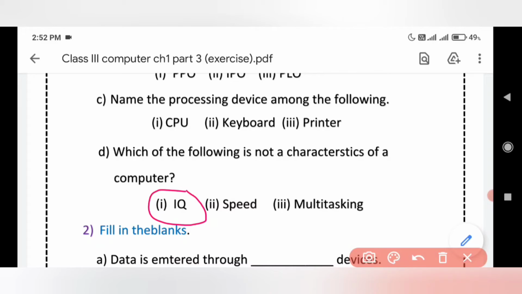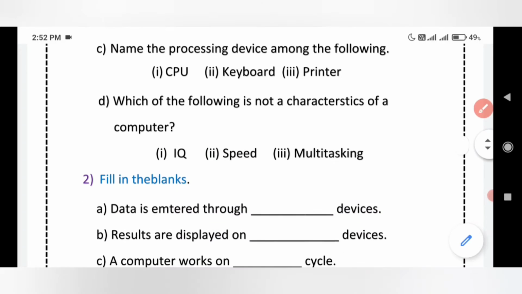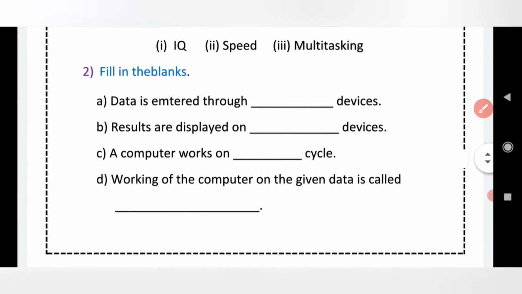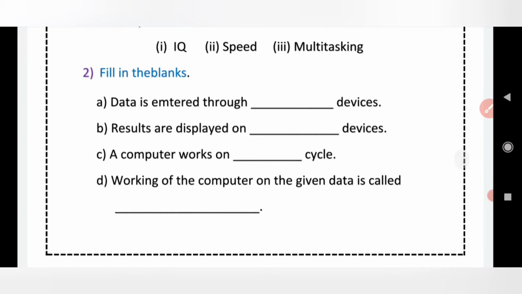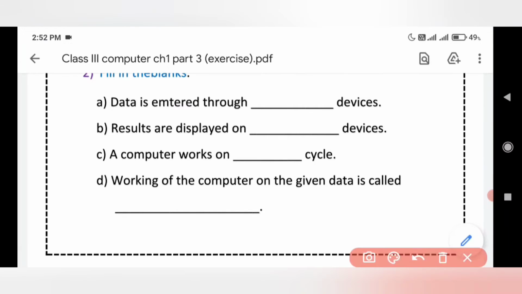IQ stands for intelligence quotient. Intelligence quotient. Okay, now question number B. Come to the second exercise, that is fill in the blanks. In fill in the blanks, we have to attempt 4 questions.